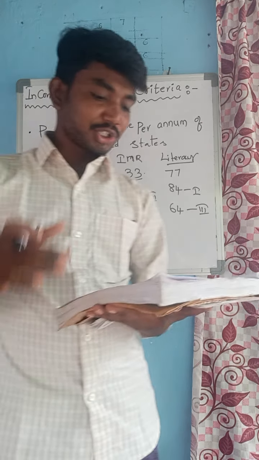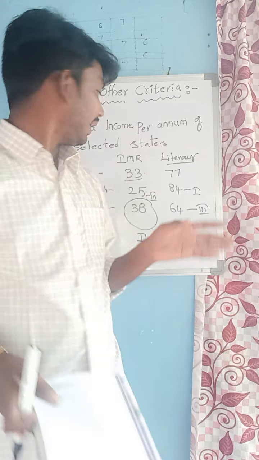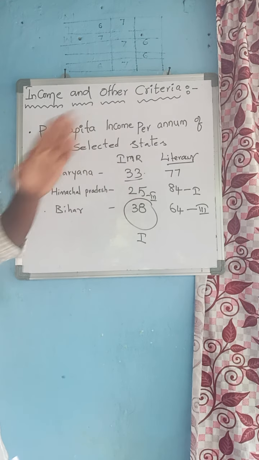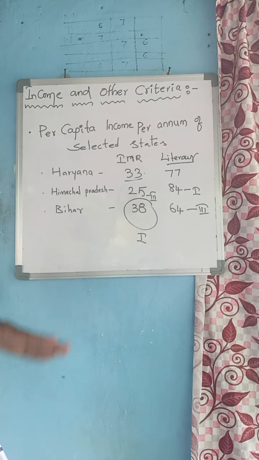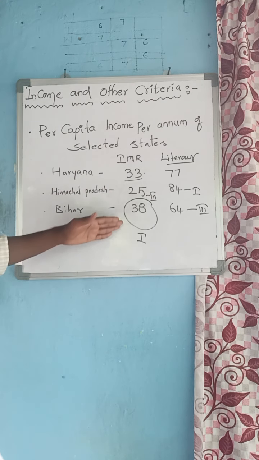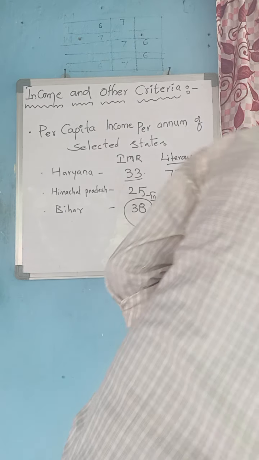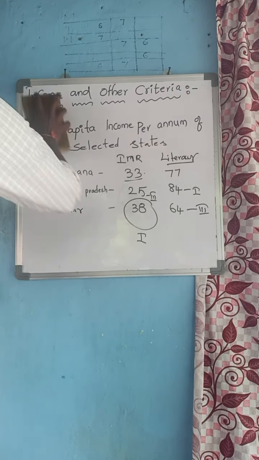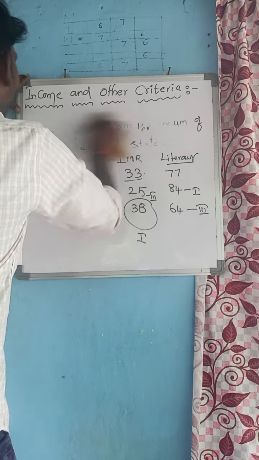So the first column of the table shows that in Himachal Pradesh, out of 1,000 children born alive, 25 die before completing 1 year, and 33 die before completing 1 year in Haryana. So this is the tabular information about per capita income and related indicators.